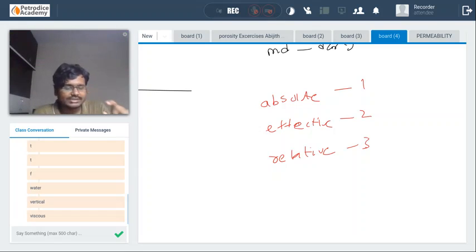I have explained this particular question in yesterday's class also. What is the first variable that we will calculate, and the last in these three?